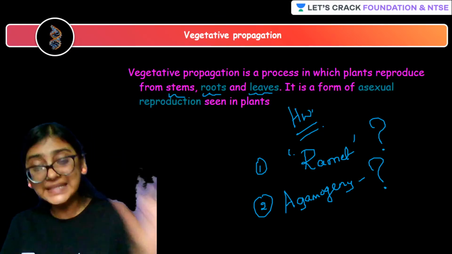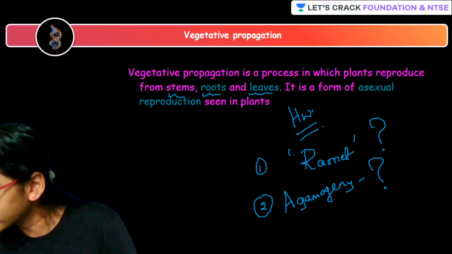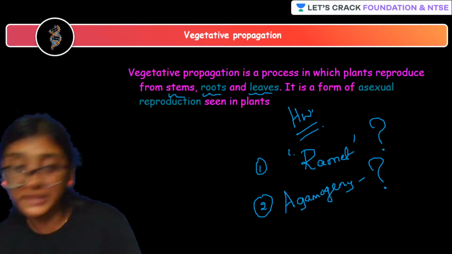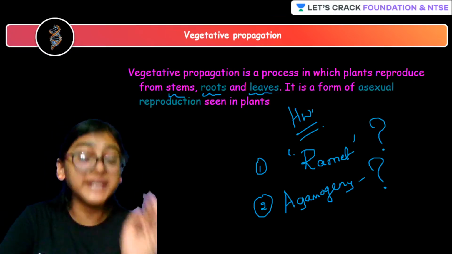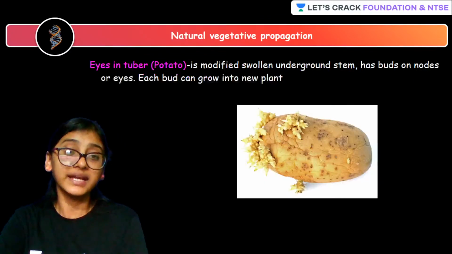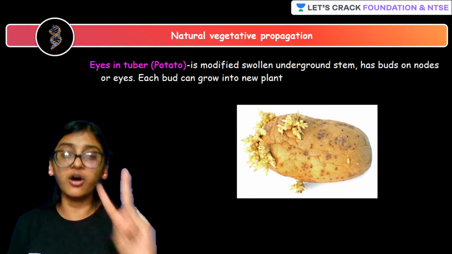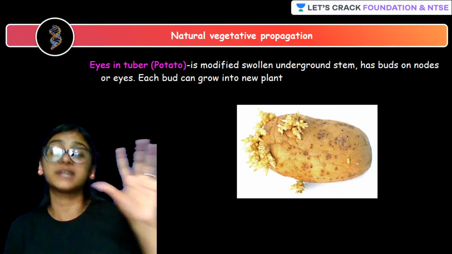Root, stem, leaves are vegetative parts of the plants, right? Now, there are again two types of vegetative propagation, students.